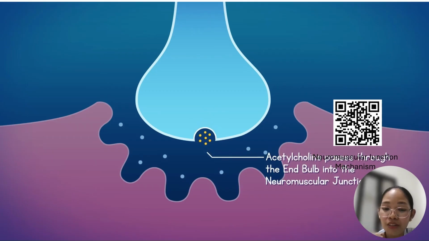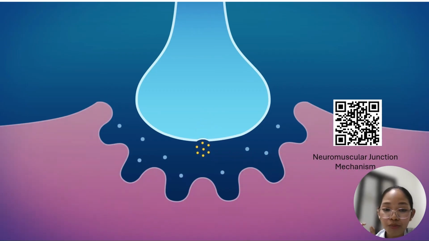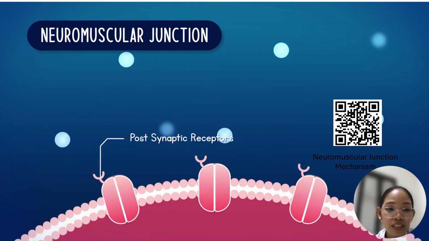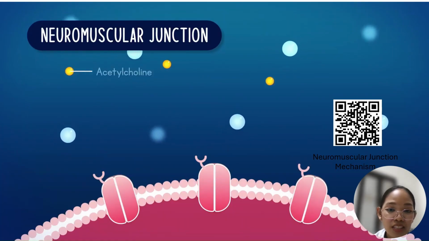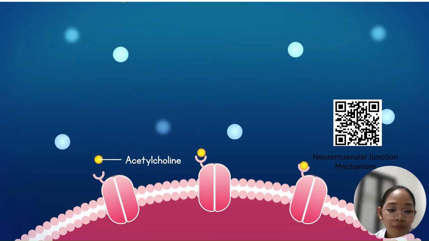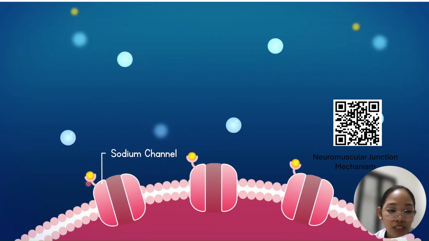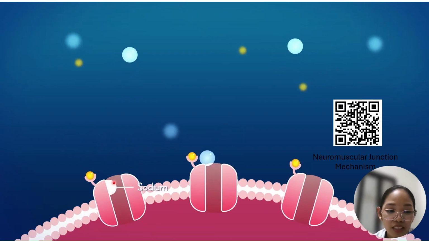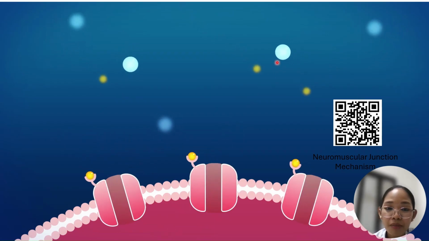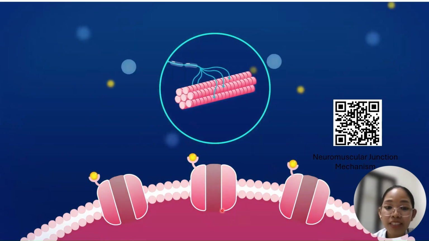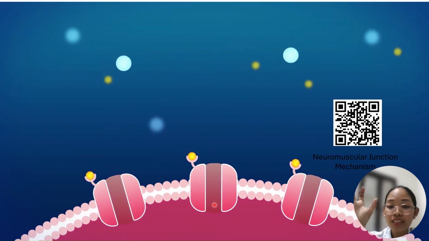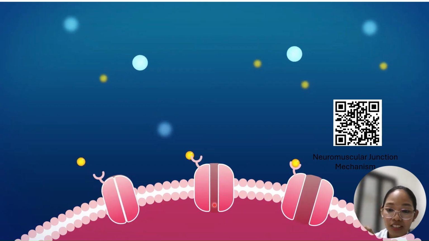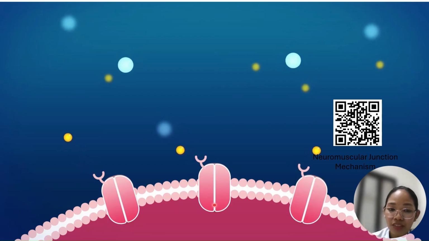Calcium triggers the exocytosis of the vesicle. Outside, you'd see this yellow; those are your acetylcholine. Acetylcholine will bind to the acetylcholine binding site of your sodium channel, and then sodium enters. If you remember, when sodium enters, there would be depolarization. When there is depolarization, your muscles are activated, so they contract because you increase the excitation activity.